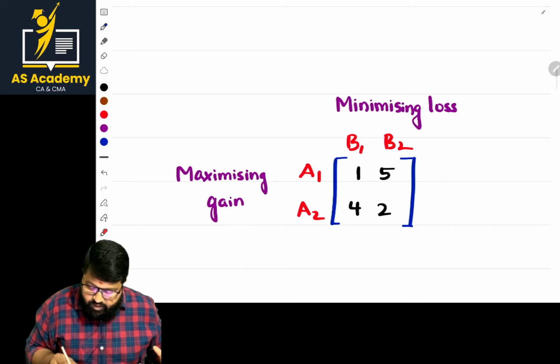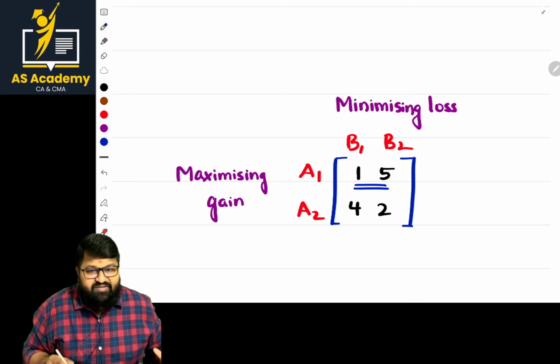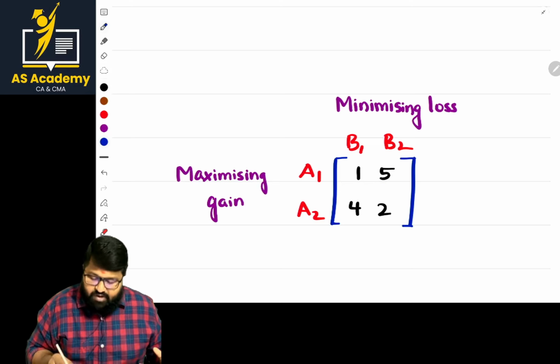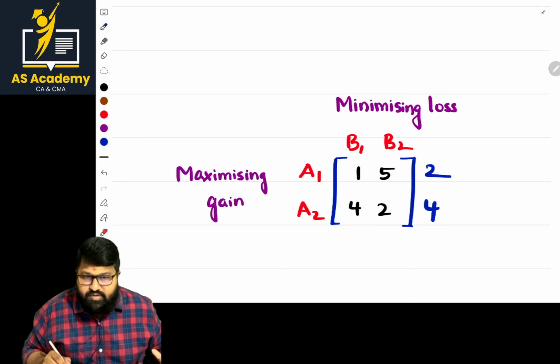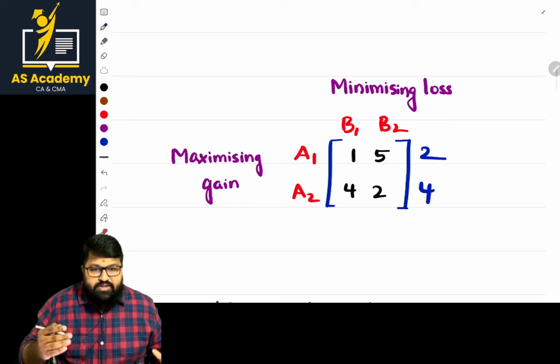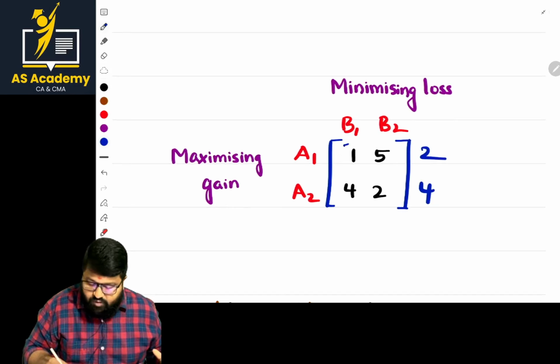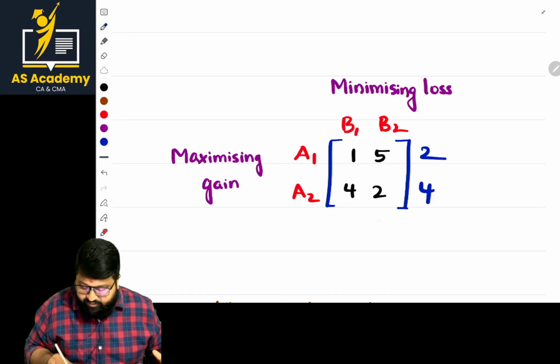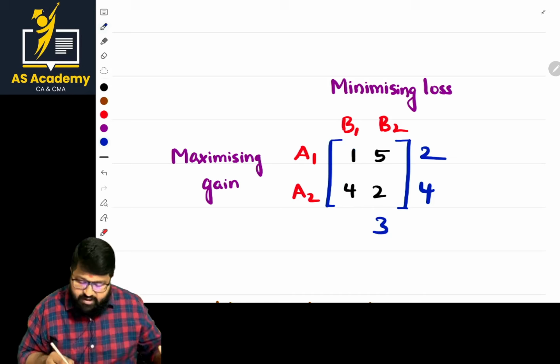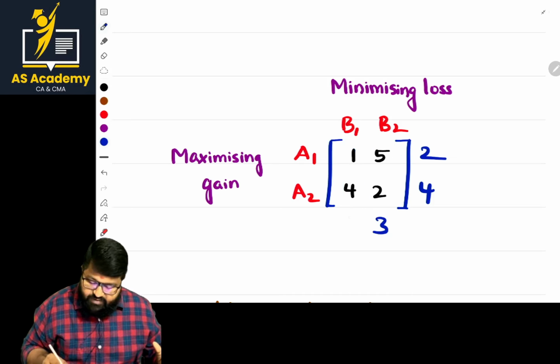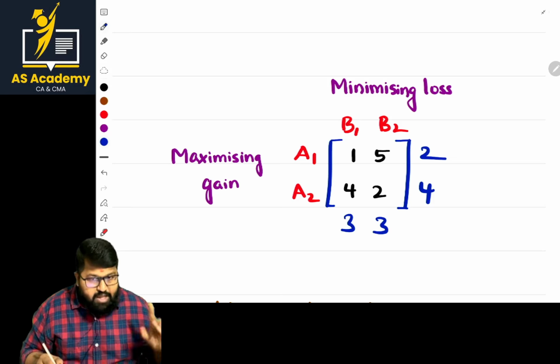So first, what should we do, sir? From the first row, you need to find the difference. What is the difference between these two? The difference is 4, right here. And the second row, what is the difference? 2, right here. Then after the row difference, the next column. In this column, what is the difference? 3, right at the next row. And here, what is the difference? 3. Am I clear?